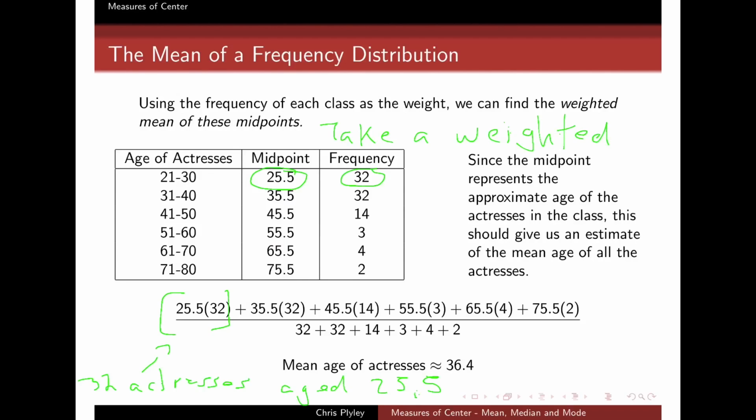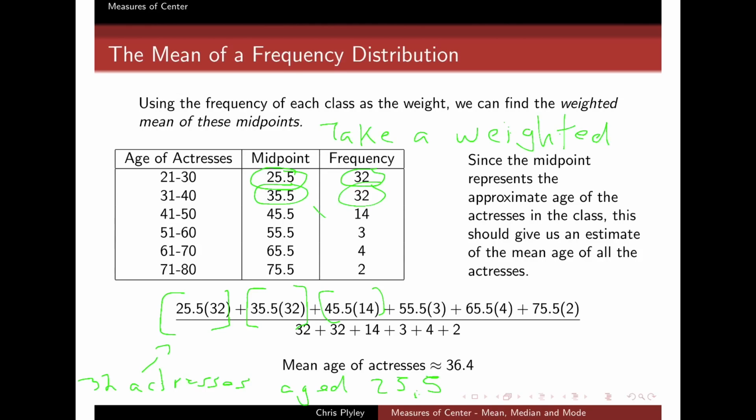But this still represents the actresses in this class, and it gives us a good estimation of what the sum of their ages would be had I actually gone through the process of adding them all up individually. So this represents the sum of the ages of the actresses who are between 21 and 30. Similarly, the second value here represents the sum of the ages of all the actresses between 31 and 40. I multiply my next midpoint by the frequency, and so on and so on.